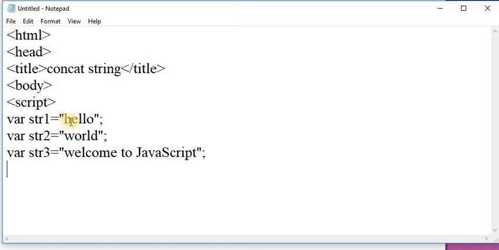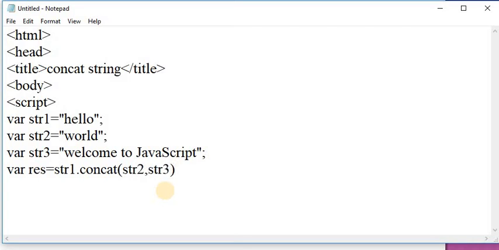First of all, in string1 I am initializing the string hello. For string2 I am initializing the value world, and for string3 I am initializing the value welcome to JavaScript. After that, by using the concat method I am displaying the result on a web page. Here I am taking another variable, res, equal to string1, the first string, that is hello dot concat, which is the function, and in that function I am passing the second string and third string.